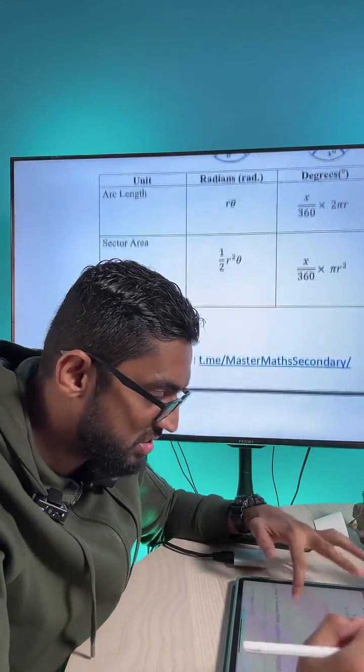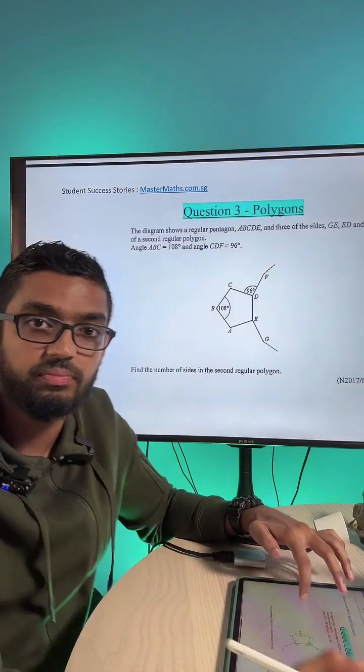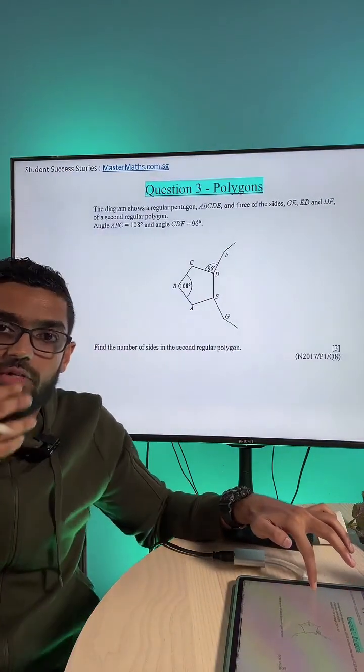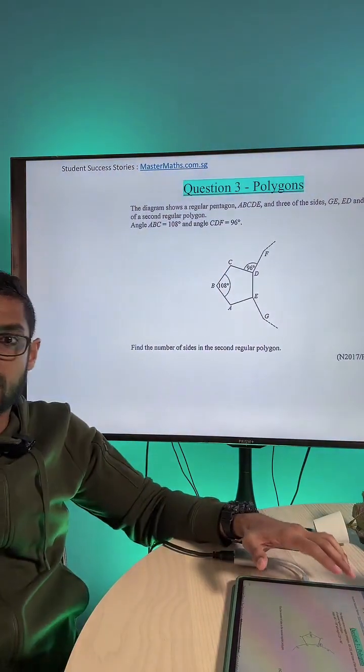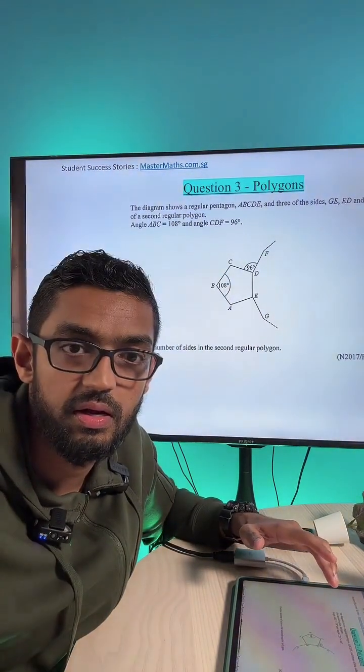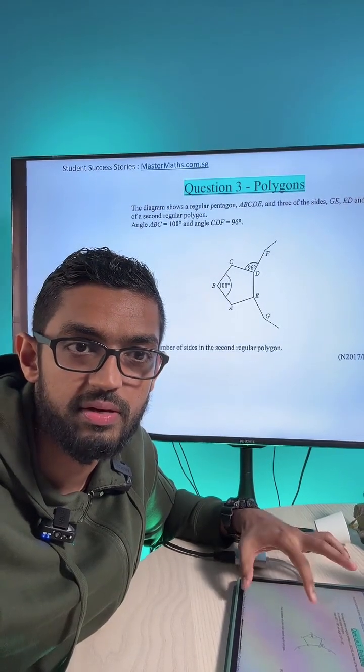For today's discussion, we just discussed about formulas earlier. Now we talk about polygons. I have a question on polygons here. All of you take a look. You can read this. Hopefully you all can see. I think you can help me pass math. Oh, definitely. Let's go for it, man.